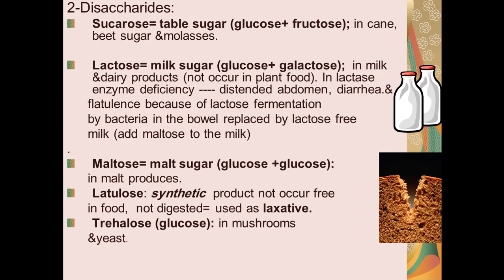Now we will discuss the disaccharides. It is composed of sucrose, which, as we know, is table sugar, and it is composed of 1 atom of glucose and fructose. It's present in cane, in beet sugar, and in molasses. This is the sucrose. And we have the lactose.